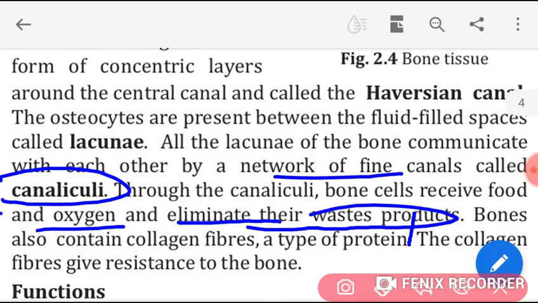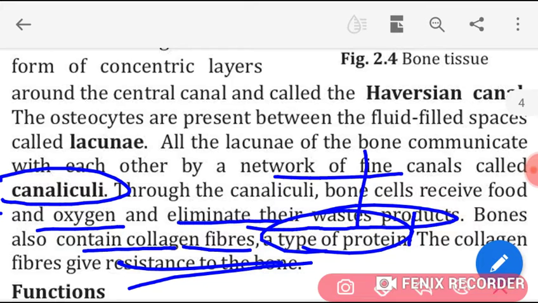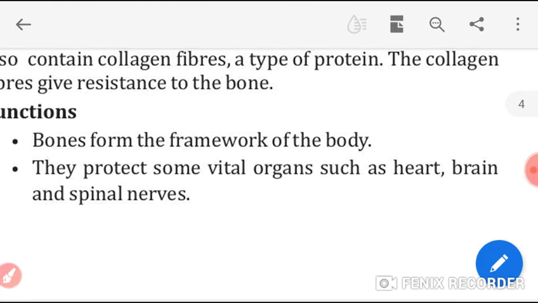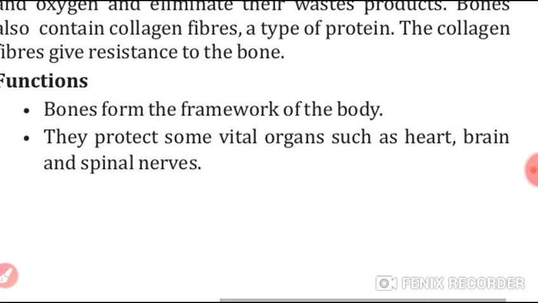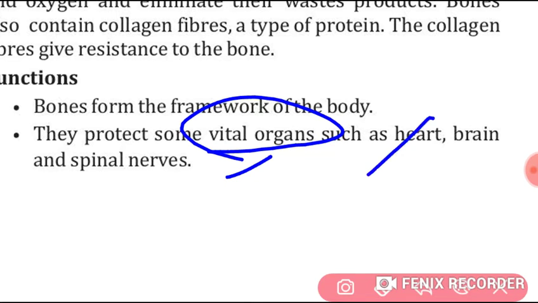Through this, the bone cells receive food and oxygen, and they eliminate the waste products. Bones also contain what? Collagen fiber. A type of what it is? Type of protein. And this gives resistance to the bone. Understood? Now what is the function of this? It forms the framework of the body, and it protects some vital, very delicate organs, like brain, heart, spinal nerves, like this.